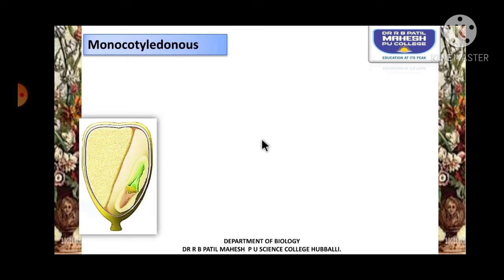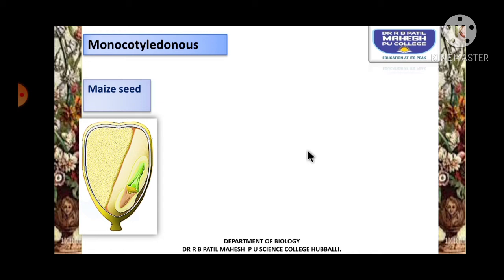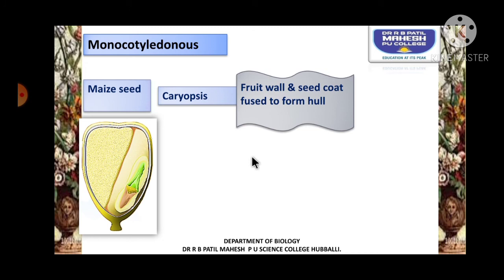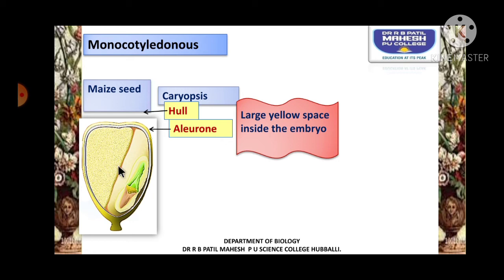Shoot system. Now, coming to monocotyledonous seeds, as we know, monocot seeds are made up of a single cotyledon, and they are usually with endosperm. The best examples to study are the maize seed and also the caryopsis seed. In almost all monocotyledonous seeds, the fruit wall and seed coat are fused. We cannot separate the pericarp from the seed coat. Such a structure is called a hull. Below the hull there is a proteinaceous layer called the aleurone layer. A large yellow space inside is called the endosperm.